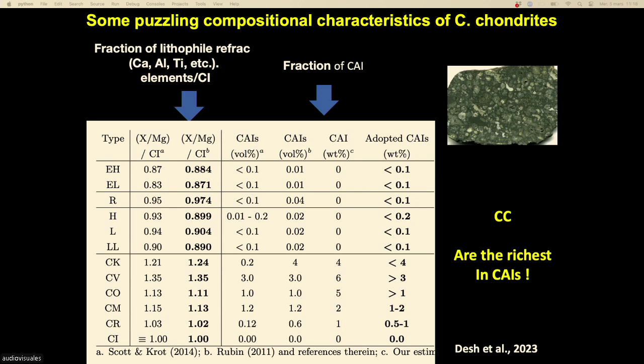How is that possible? How is it possible to form at the same time a refractory object and a volatile object? Okay, so it means that you have different components that have been brought physically to the same place to form this chondrite. And it's a mystery, and maybe there are some explanations. Okay, I'm going to dig into this mystery.